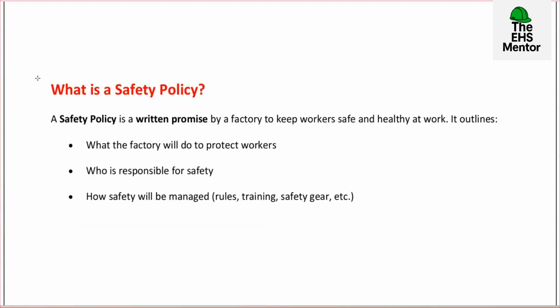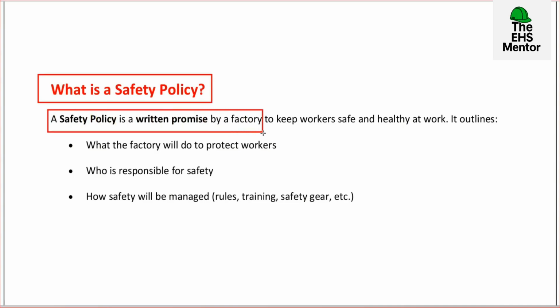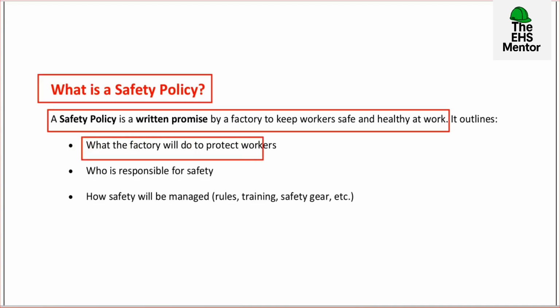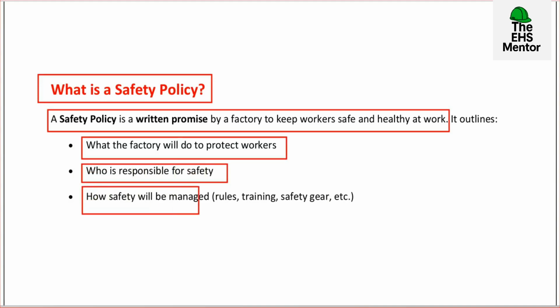So we will start from what is safety policy. Here is a simple definition. A safety policy is a written promise by a factory to keep workers safe and healthy at work. Means safety policy is a written document. In this document, an employer or an owner of a factory writes a promise in written form that he will take care of his workers' health and safety at work. So safety policy outlines what the factory will do to protect workers, who is responsible for safety, and how safety will be managed. These all 3 points we will cover in this video.